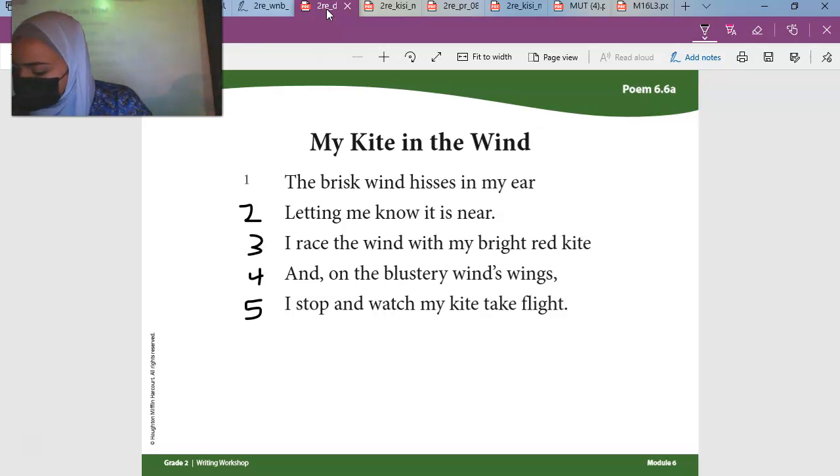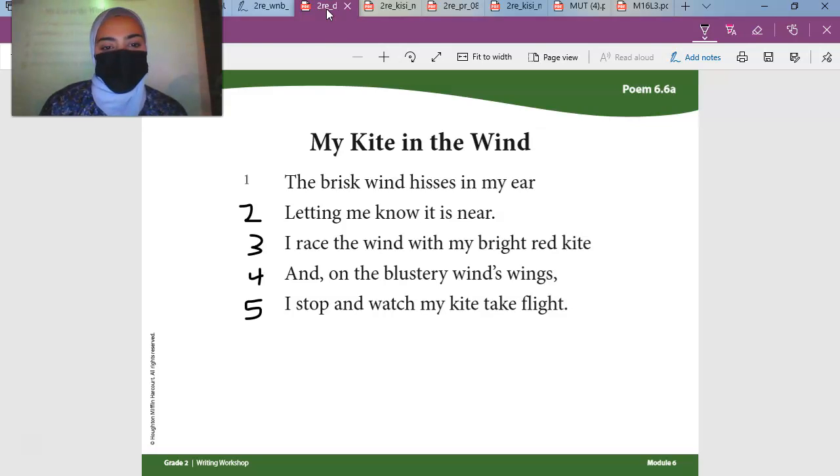I know that this poem is written in first person point of view because the poem uses the pronouns my, me, and I. Which lines in the first stanza use first person pronouns? Which ones use I, me, and my? Look at the first sentence. Do you see I, me, or my here? Yes, we do. Right there. It says in my ear. So I want you to circle the word my.